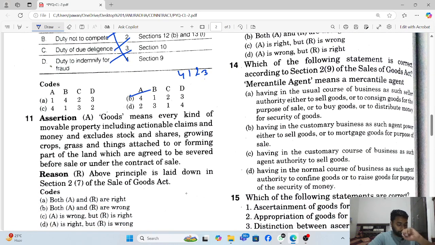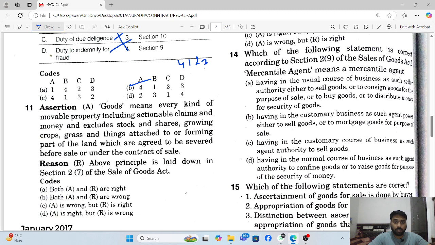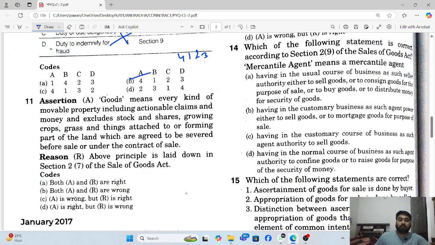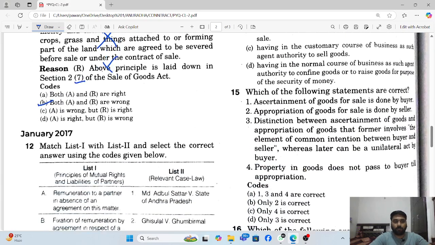Goods means every kind of movable property including actionable claim. So no, wait, that is wrong. Excluding actionable claim; goods never include actionable claim. And the reason, Section 2(7), that is also wrong. So the answer is B, both A and R are wrong.